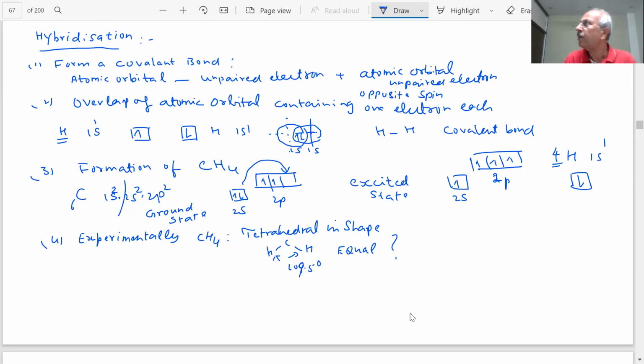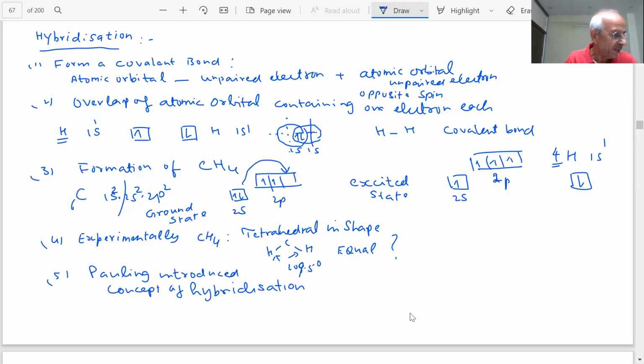Pauling introduced the concept of hybridization, students. What is hybridization, students? Pauling did a great work by introducing the concept of hybridization.